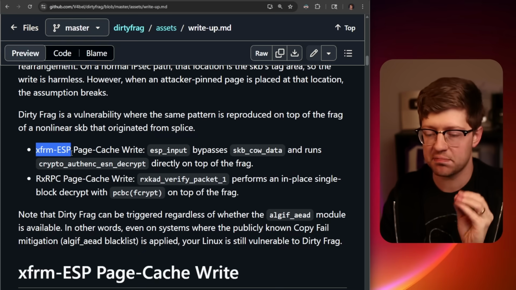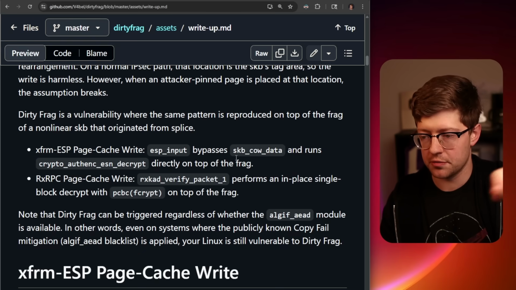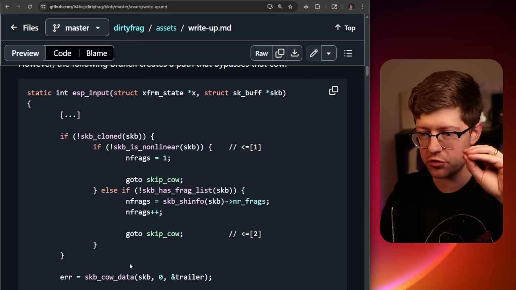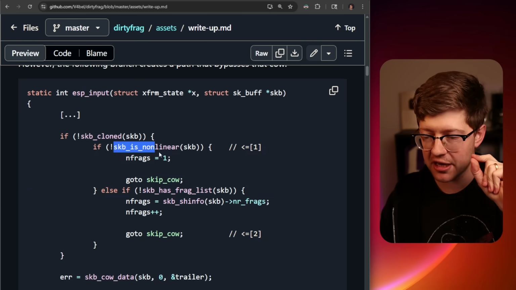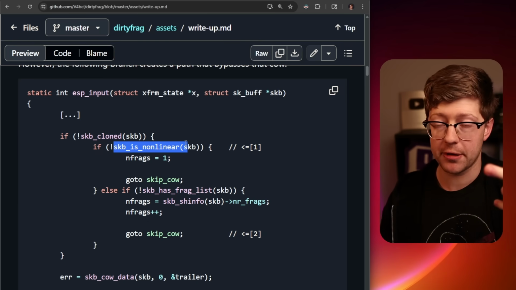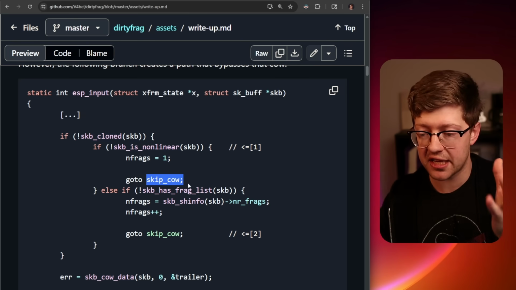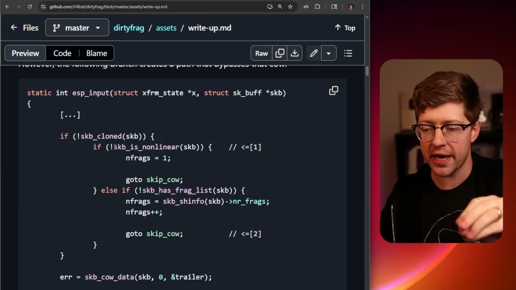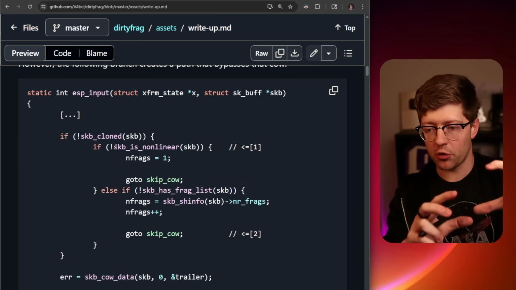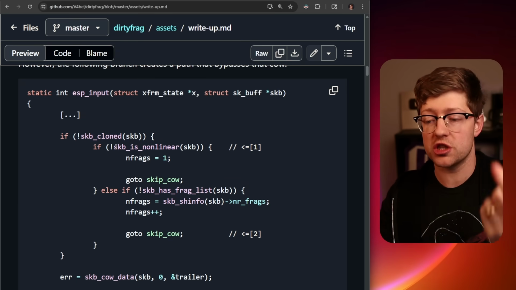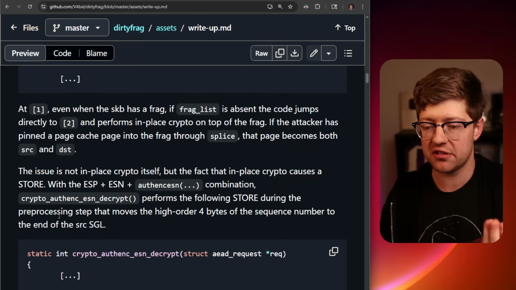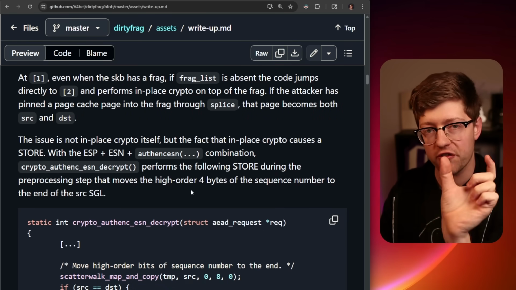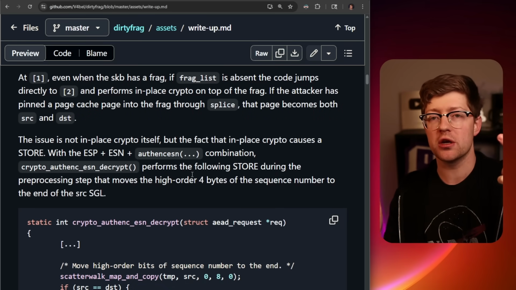So the bug for the ESP variant, the one that is not allowed on Ubuntu, in the ESP input check, basically, it's checking to see if it should do the copy on write or not. And if the socket buffer is nonlinear, meaning it has this fragment list, which could point to other pages, it skips COW, it skips copy on write. So because of this, we are using pages in memory as the source and destination to do decryption. And just like Copy Fail, what this allows us to do is an arbitrary 4-byte write out of memory and use that to store 4 bytes of memory into a page that we don't necessarily control.